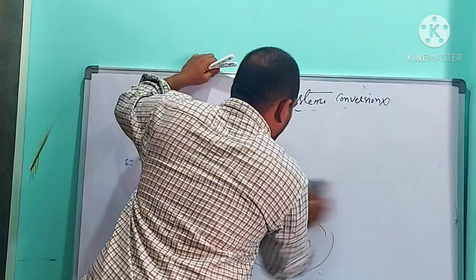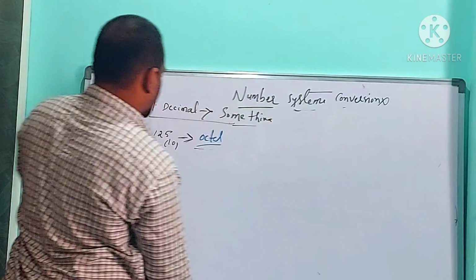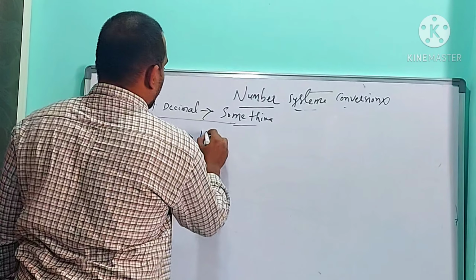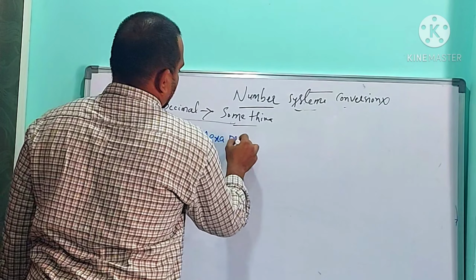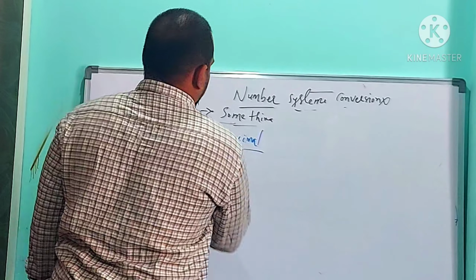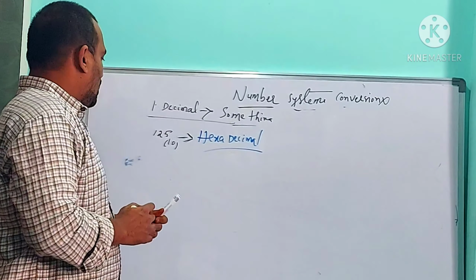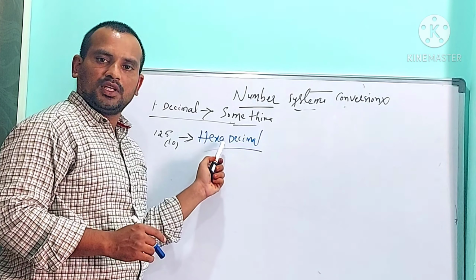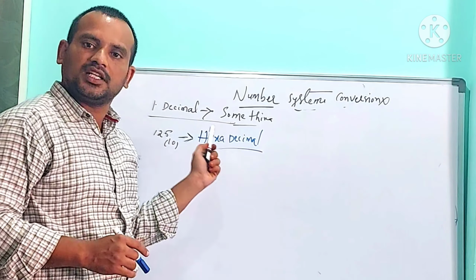So the same number I am going to convert into the hexadecimal number system. I told you already, while converting decimal to something, we need to divide the decimal by something. Here something is hexadecimal. Hexadecimal means 16.